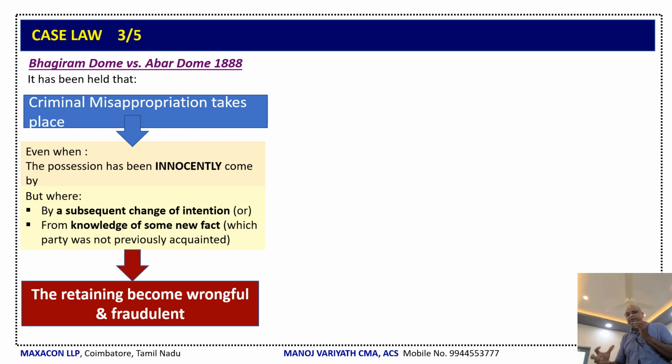Sometimes what happens, the movable property, you get it innocently, it comes to you and you take it. Later on, you come to know some new fact that it becomes more worthy or something which you were not acquainted with previously, and subsequently you have a change of mind, right? Change of intention. Then the retaining becomes wrongful and fraudulent.